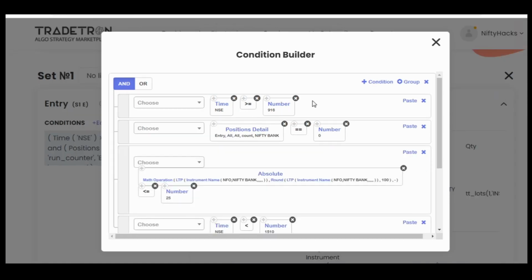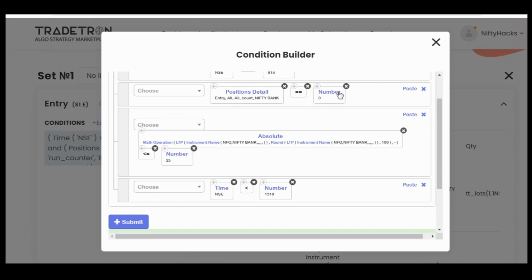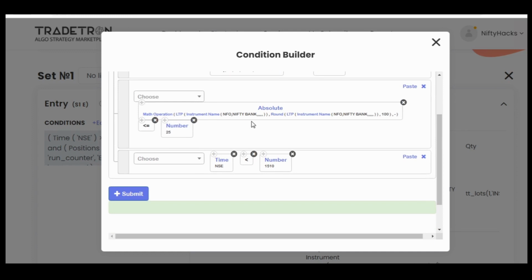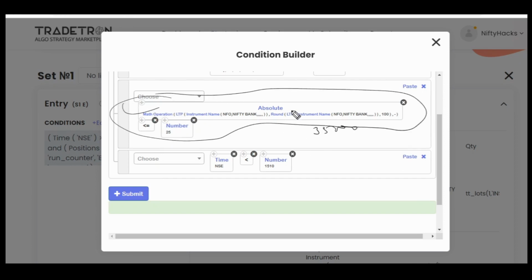This is basic. You can keep your entry time here. This is also simple. We want to use set 1 for only first time entry, only once. And this I also told you in the previous only-code video, that for Bank Nifty, suppose it is at 35,000, we want entry. You can skip this condition also. If you are not using it at all, there won't be much change, I hope. So if suppose Bank Nifty is at 35,100, we will enter only when Bank Nifty is greater than 35,075 or less than 35,125. So in between only we would enter. So this is for that.